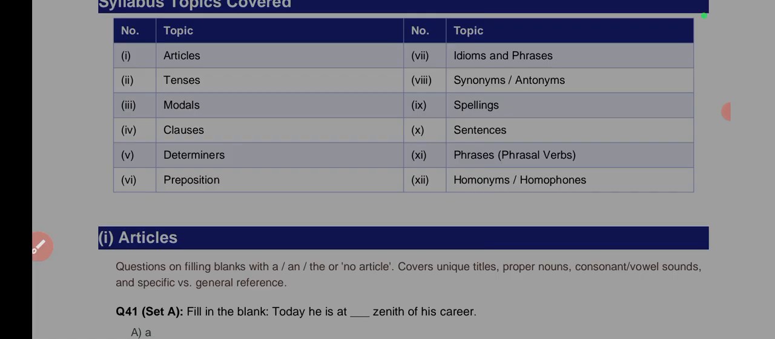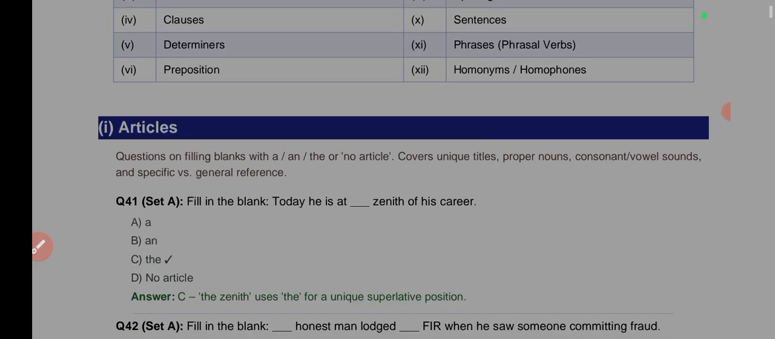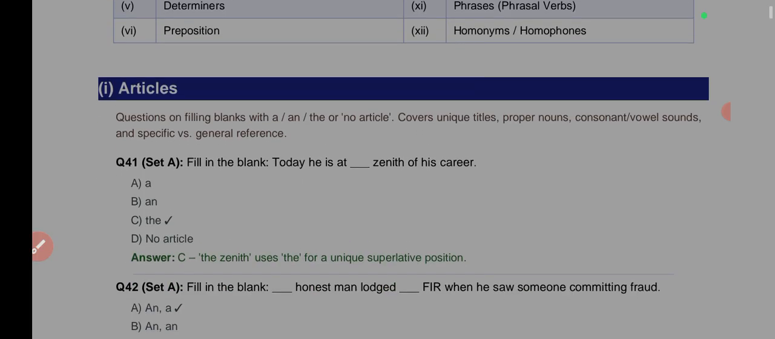Now we have articles as the first topic here, so we're going to be seeing questions on articles. The first one says to fill in the blank: Today he is at dash zenith of his career. So what does zenith mean?